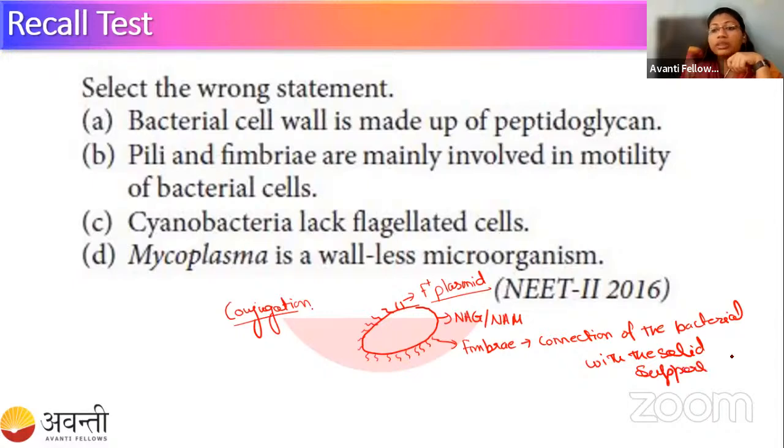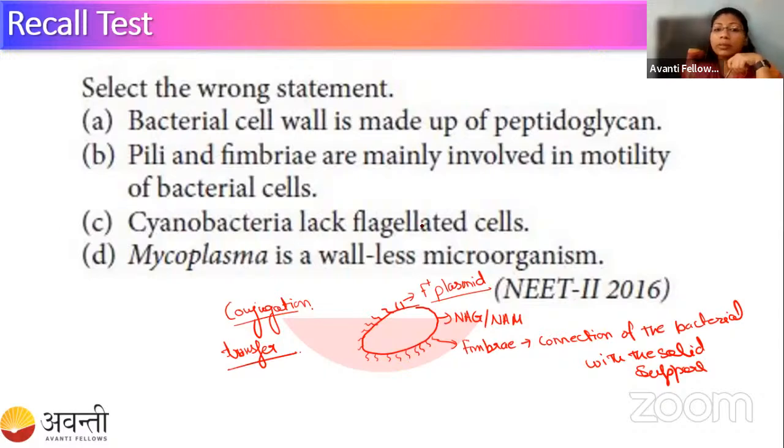So we can say the villi and fimbriae, both structures, are not at all involved in motility, but instead they are involved in the process of conjugation, that is transfer of DNA, and in contact with the solid support.